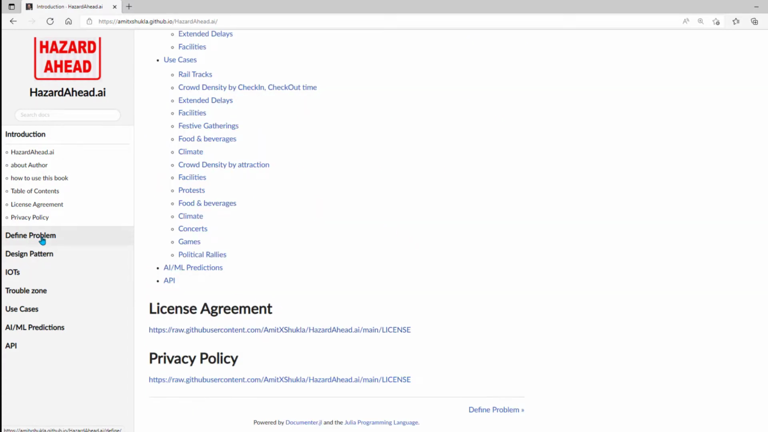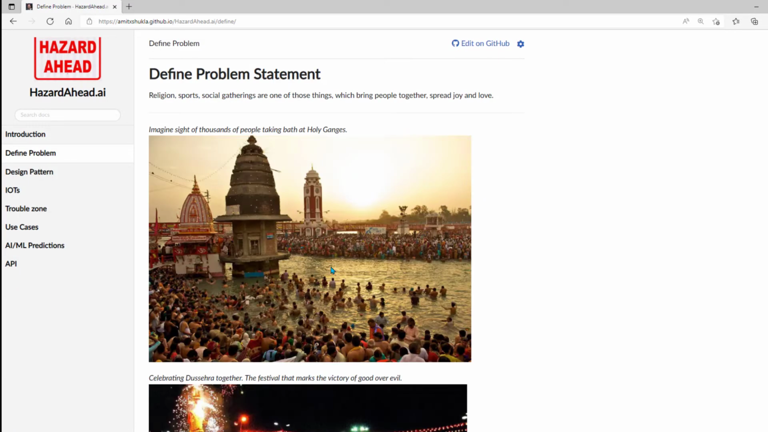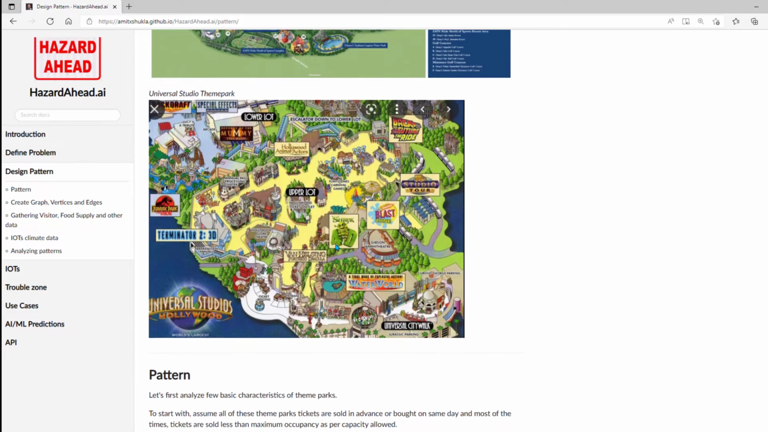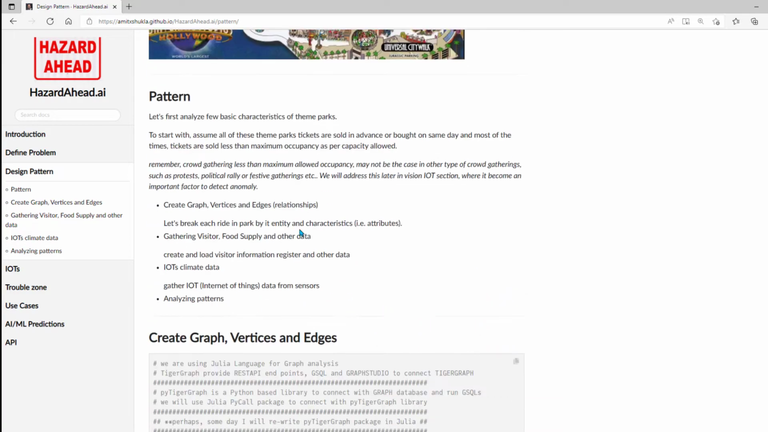In this documentation, you will see all the details regarding the problems we are trying to solve. Now we already know what the objective of this project is. Let's learn from what we already know. For example, there are theme parks like Disney, Universal Studios, or Magic Mountain who master and manage crowd gathering so well. So we are going to learn from their examples.